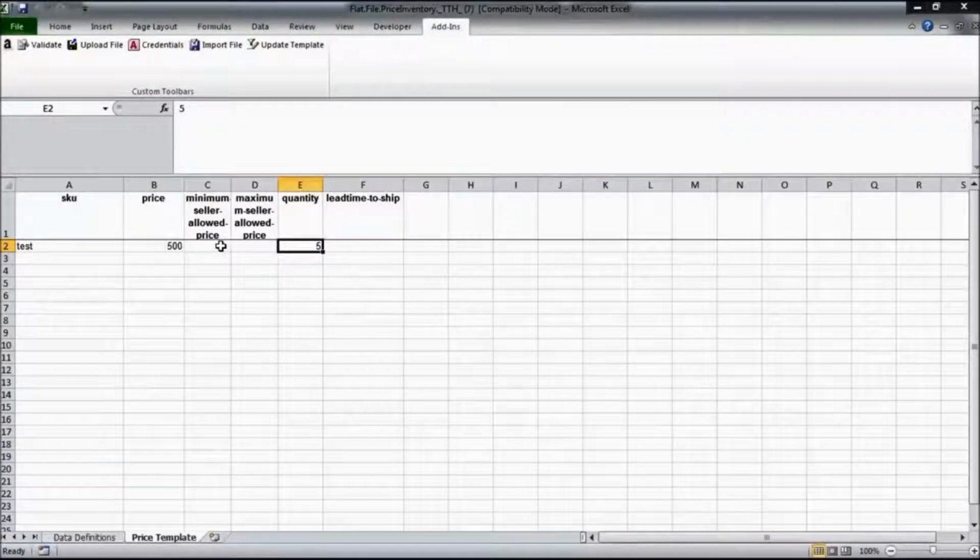Okay, so these 2 columns are basically the minimum seller allowed price and the maximum seller allowed price columns. A lot of times what we have seen is the seller, while updating the price, makes a mistake. So for example, let's say tomorrow for this particular product, I'm trying to update the price, and by mistake, instead of 500, I put 50. I put one less 0, right? So as you can understand, when this product goes live for rupees 50 instead of 500, there will be a lot of orders which would come in,